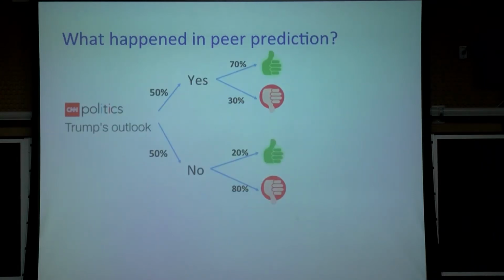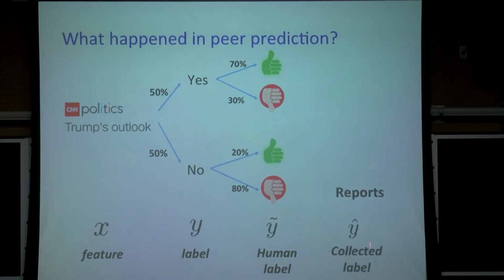Let me rephrase this information structure in a more machine-learning context. We start with some feature vectors that describe our task. There's a ground truth label, or ground truth answer, coming from a prior probability of 50-50. And then the human label is a further noisy copy of the ground truth label. It's flipped from the true label. What you get is the report, the collected label from the agents. Note it could be different from this observation.